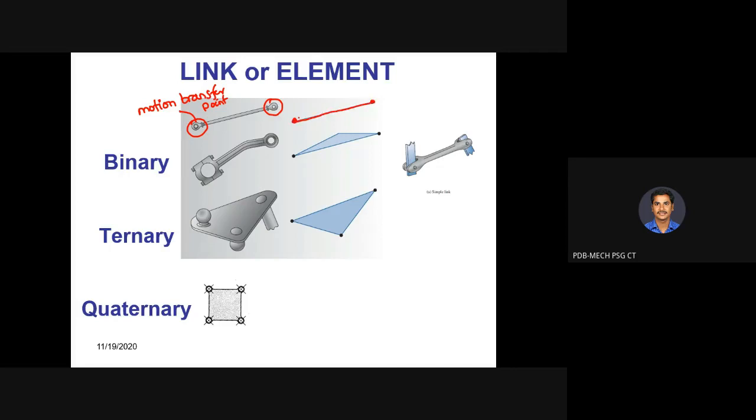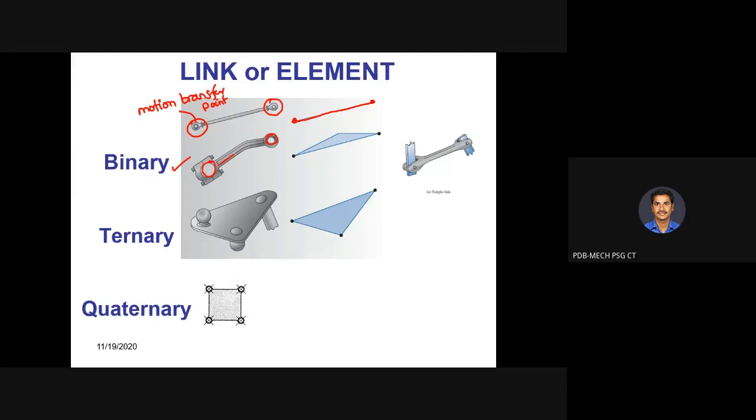So for kinematic diagrams, we are supposed to use the kinematic representation. So this is the kinematic representation of a binary link. A binary link is nothing but we are having two motion transfer points or nodal points. So now look at this image. Okay, in the image, Parangappa, what is the name of this link? Connecting rod. It is a connecting rod, you can assume, but what type of link is it? Binary, sir. Binary link, because we are having motion transfer points here and here, only two.